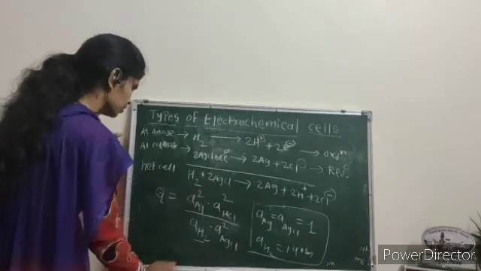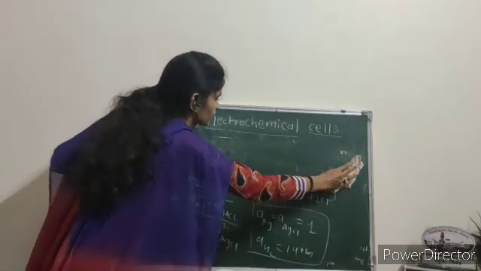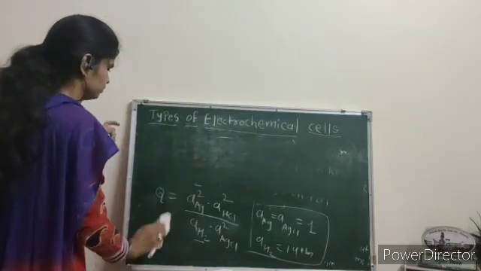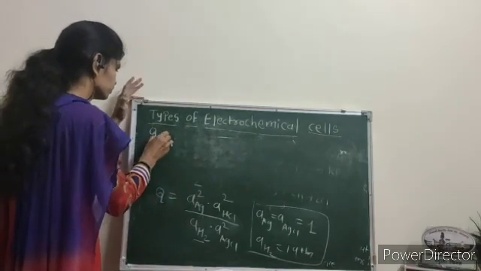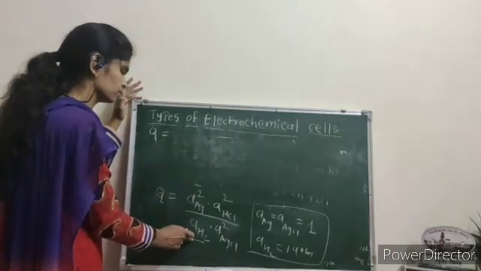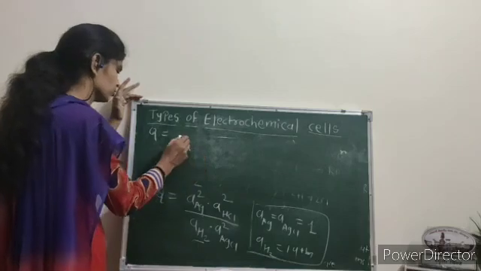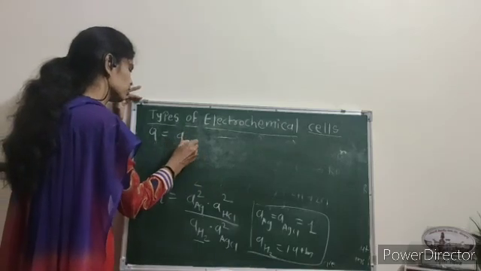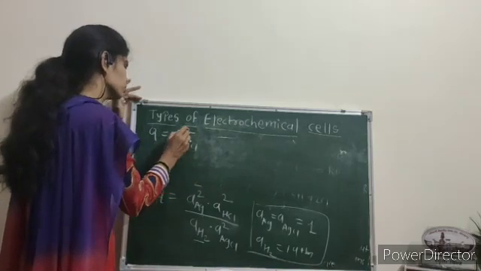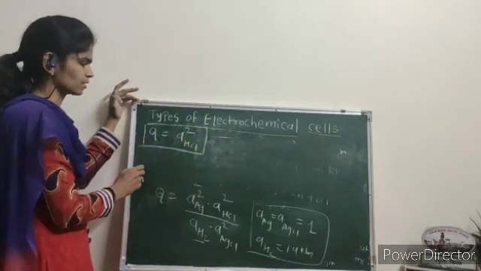We get Q is equal to, this value 1, this value 1, this value 1. Therefore, write down only activity of HCl to the power 2. This is the reaction quotient for this reaction.